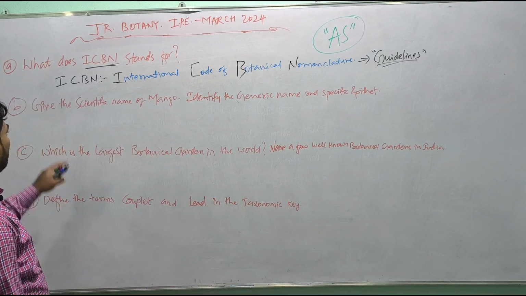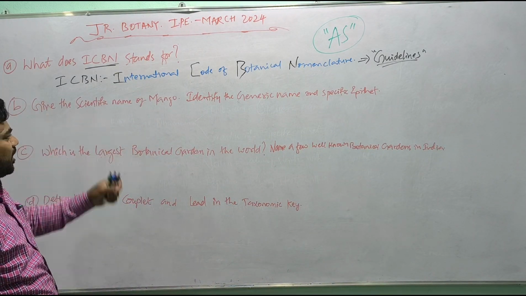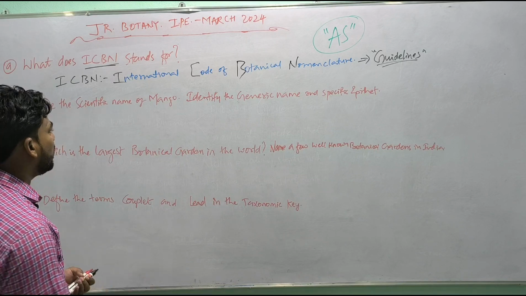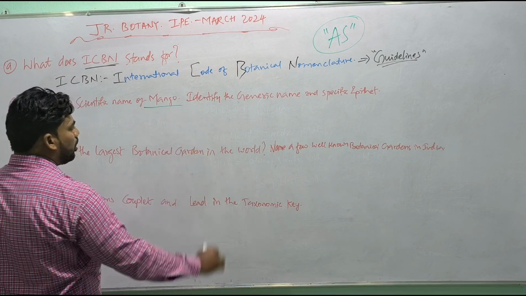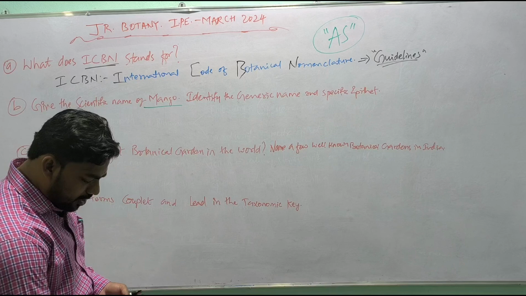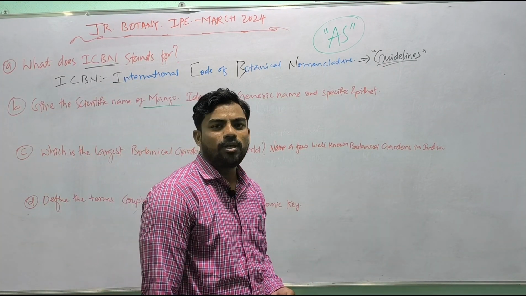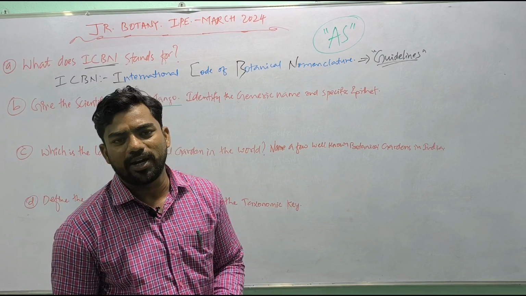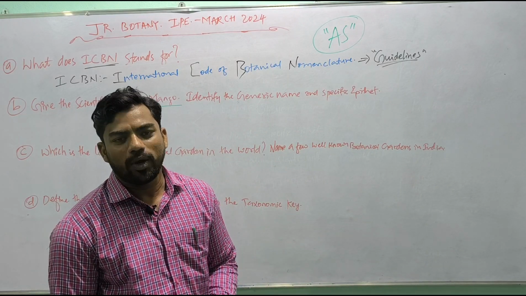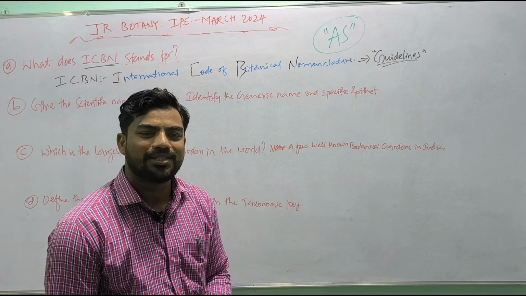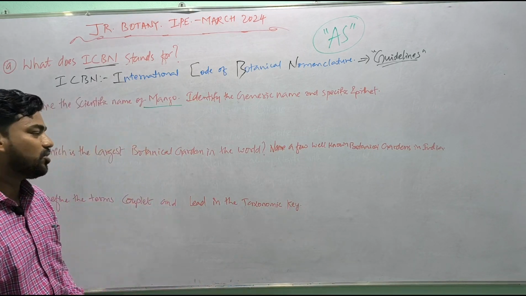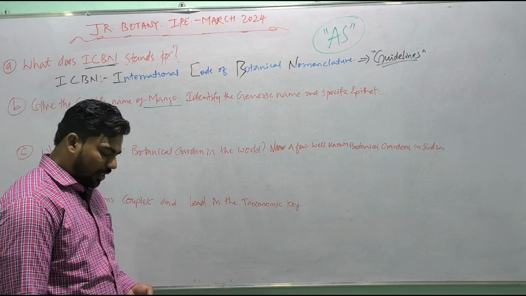Next question. Give the scientific name of mango. What is the scientific name of mango? Already we studied in the previous video, binomial nomenclature: the process of naming a newly identified plant with a universally accepted standard scientific or biological name consisting of 2 components, that is binomial.